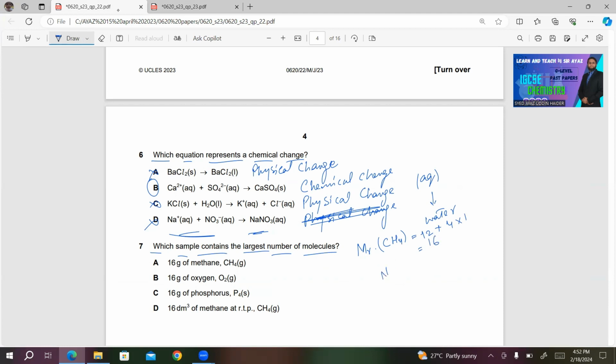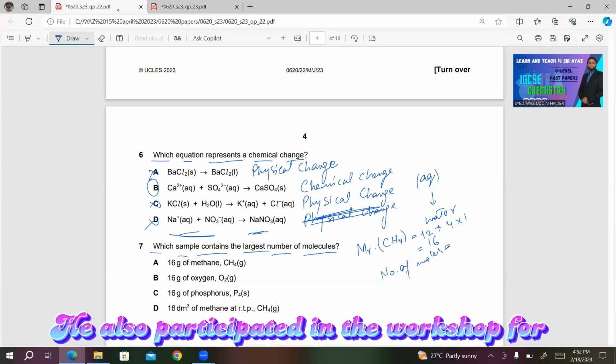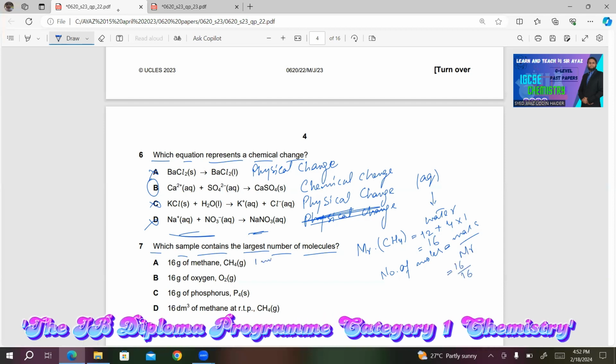So the formula for number of moles will be mass by Mr, which is the same in this case. 16 divided by 16, you will have 1 mole. You know, in 1 mole, there will be 6.02 times 10 to the power 23 molecules.